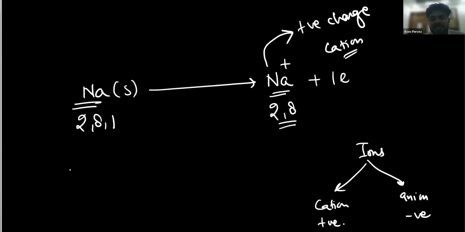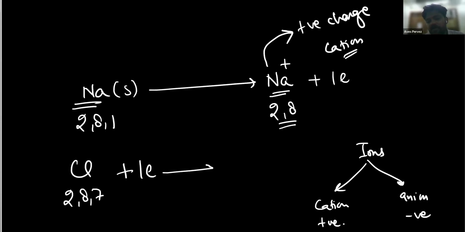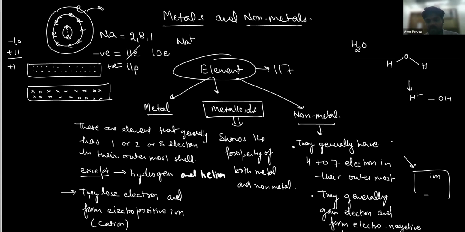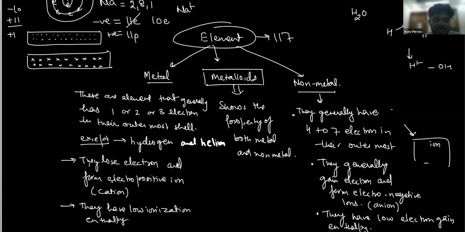Take an example of chlorine. Chlorine has 2, 8, 7 electronic configuration. So what will it do? In order to attain stability, it will gain 1 electron and form the Cl- ion. So this is the electronic configuration 2, 8, 8. Since non-metals gain electrons, they form negatively charged anions.